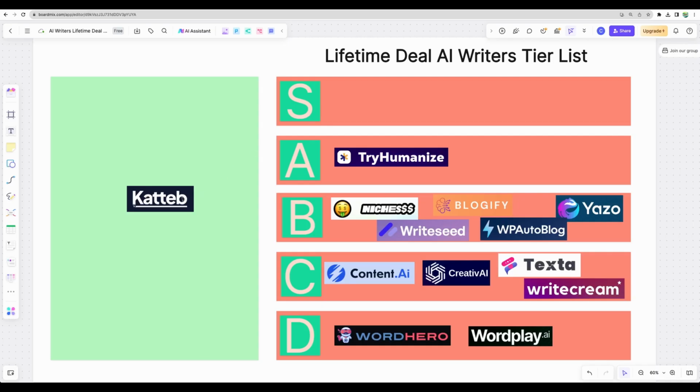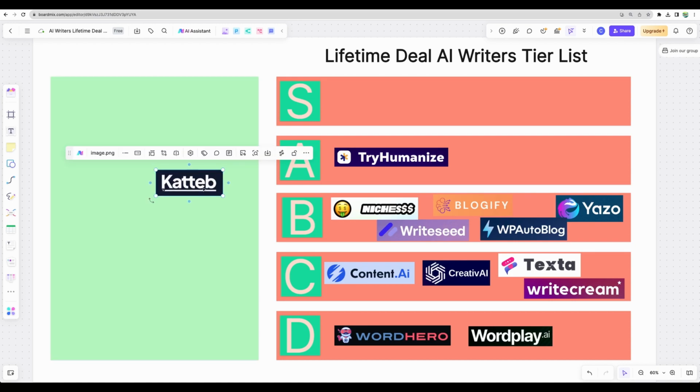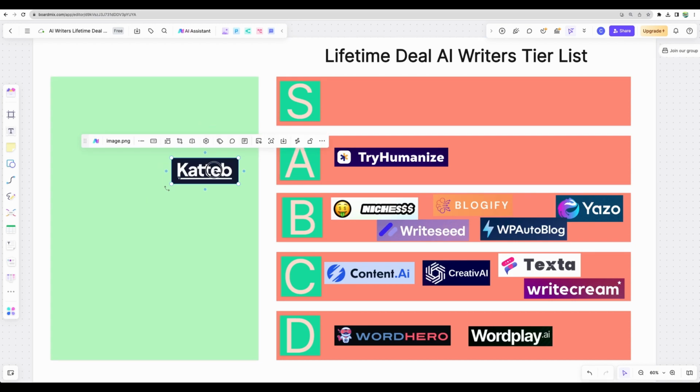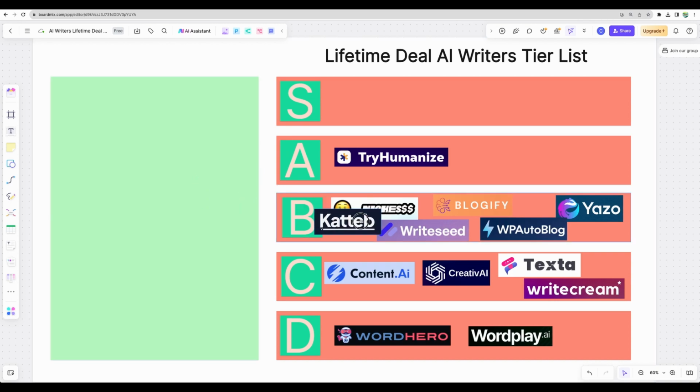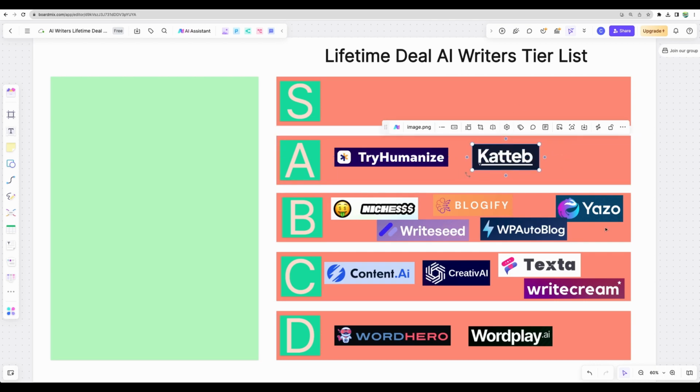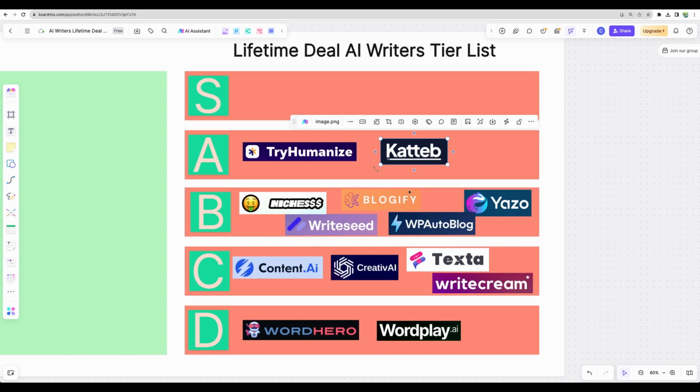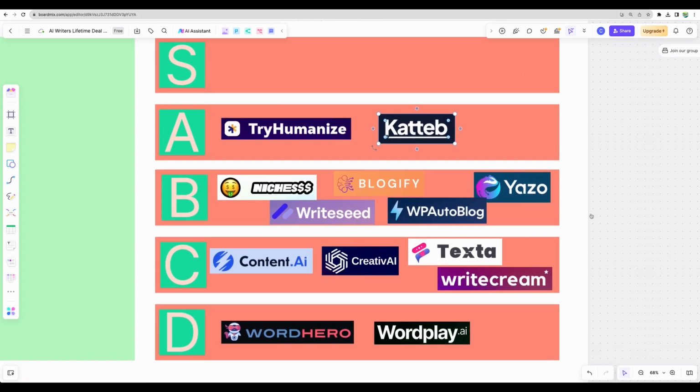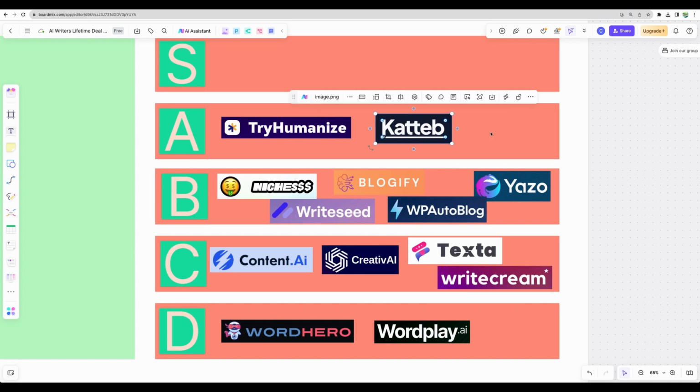Alright, so moving to a conclusion. Where would I put Katteb? Into which category? So in my opinion, it is definitely above B. So let's see if it can be S or A. And again, in this ranking, I am mostly focused on long-form article creation tools. And Katteb, in this regards, is a great tool. I like how it is easy to create long-form content with this tool. It is missing generating talking points, which some other AI writers provide. However, the outline that Katteb generates is very detailed, and you can easily edit that.